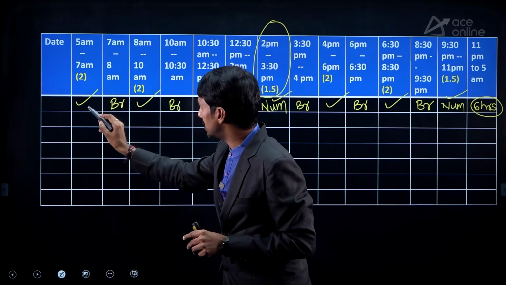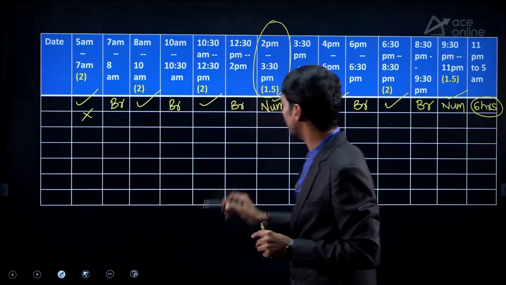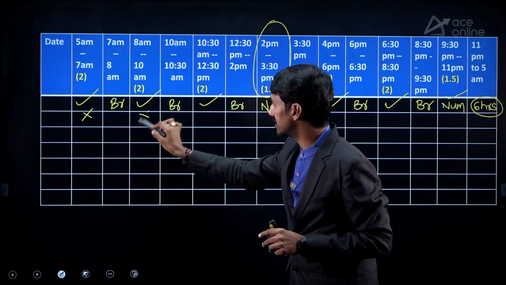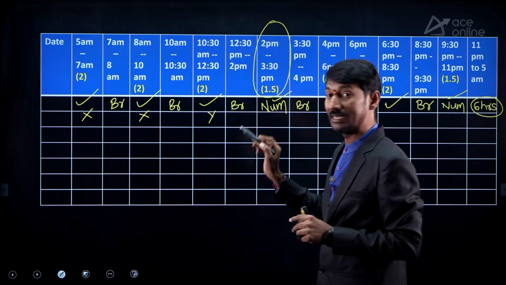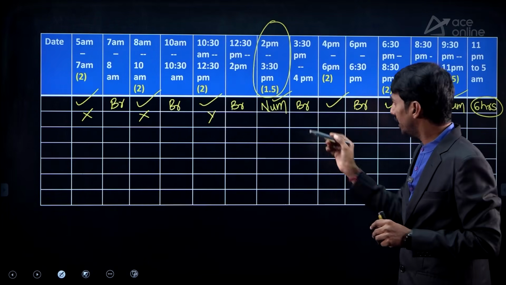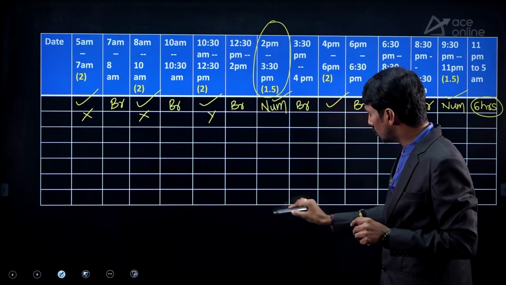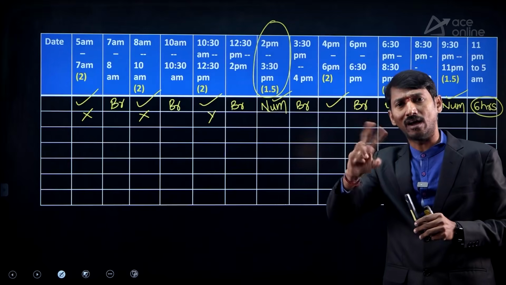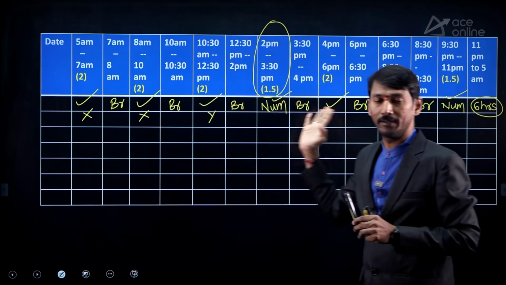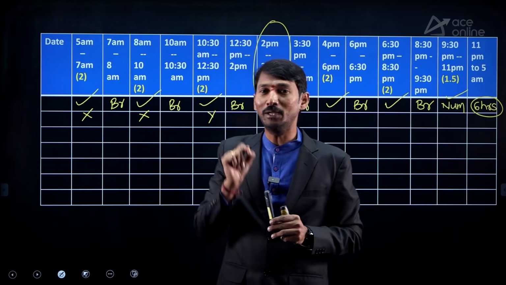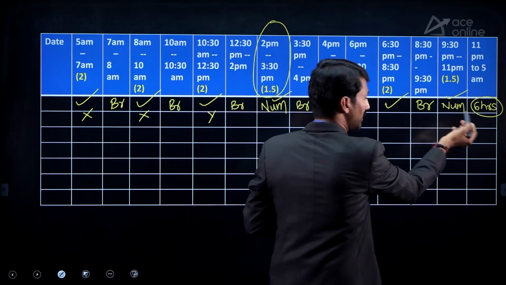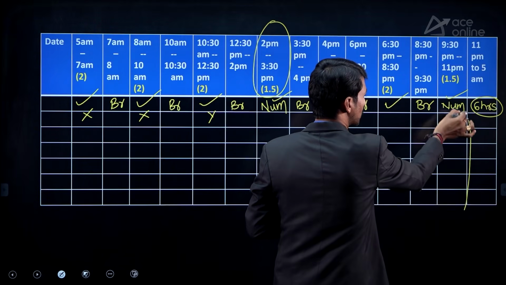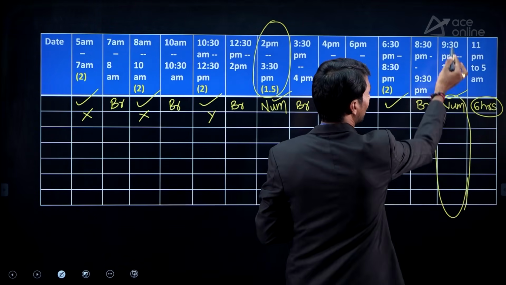Simply 2 hours of some X subject, for example. Here 2 hours of some X subject. After that, Y subject. In that way you need to plan. But anyway, a numerical subject will be there throughout the lunch time. Therefore, other subjects will be conceptual or numerical. You plan accordingly.